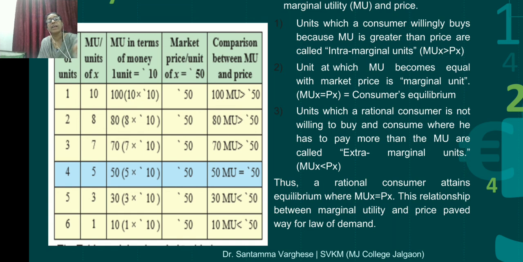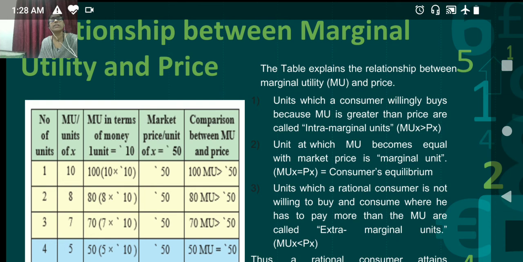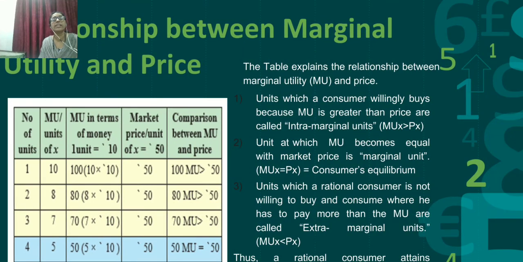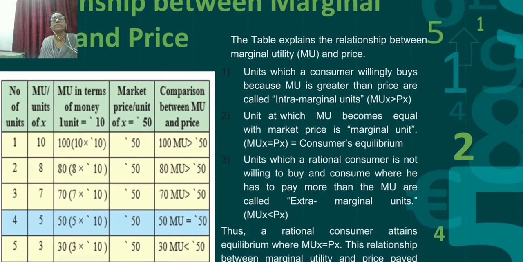So we can see the blue colored part as the equilibrium, where the price and the marginal utility are equal. That is the equilibrium, and a person consumes up to that point. If the marginal utility is less than price, it is dissatisfaction, not satisfaction. So the explanation is given: the table explains the relationship between marginal utility, MU, and price.